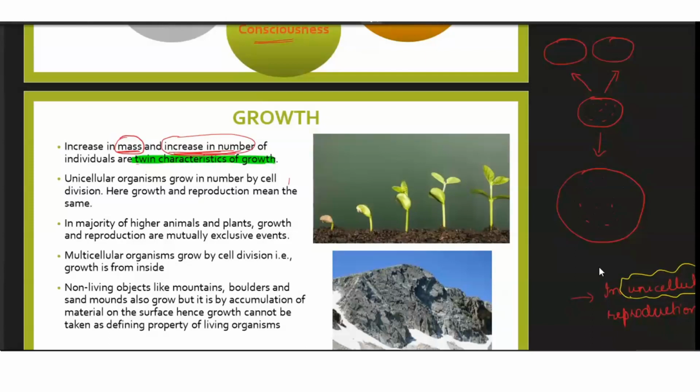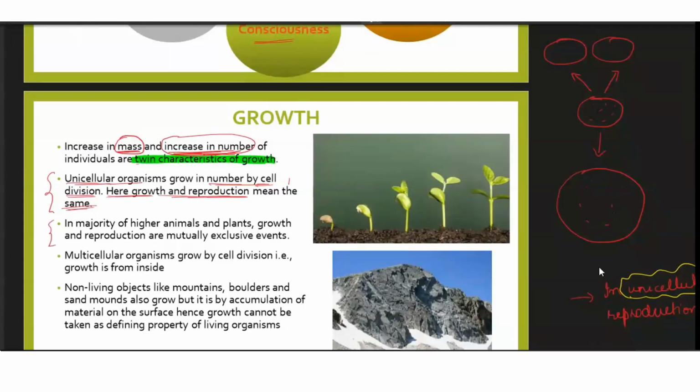Then we have: unicellular organisms grow in number. This also we have talked about. In case of single celled organisms, growth is in number by cell division. So when do we say that a unicellular organism is growing? Whenever there is a growth in the number of cells. And how are they doing that? They are doing it by cell division. Here, growth and reproduction mean the same. Clear? So in unicellular organisms, growth and reproduction mean the same.